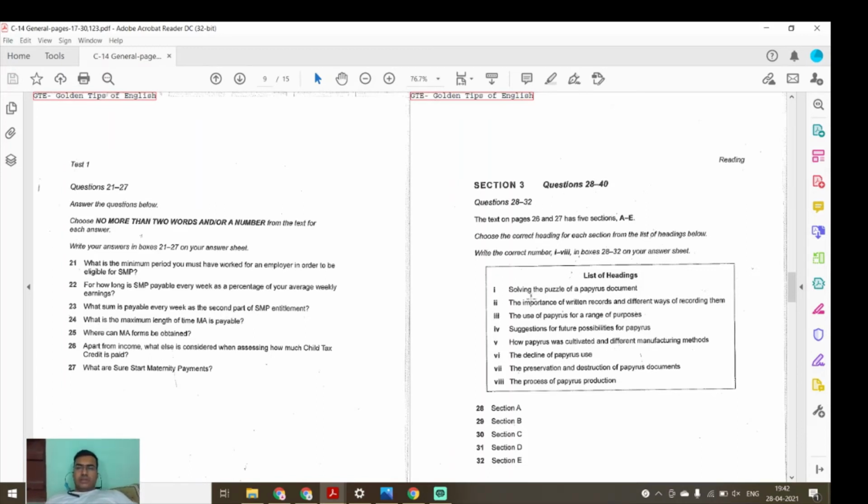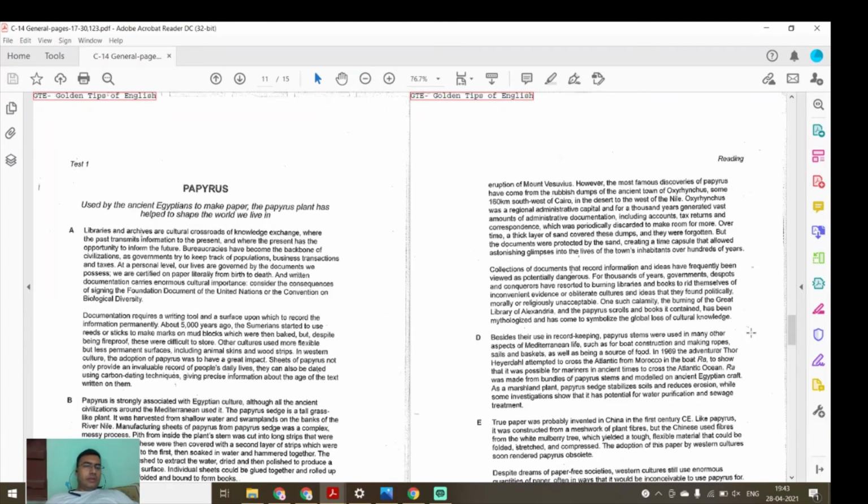Here we can see it has been written: solving the puzzle of a papyrus document, the importance of written records and different ways of recording them, the use of papyrus for a range of purposes, suggestions for the. Okay, now we'll go and read the paragraph. Here we start.